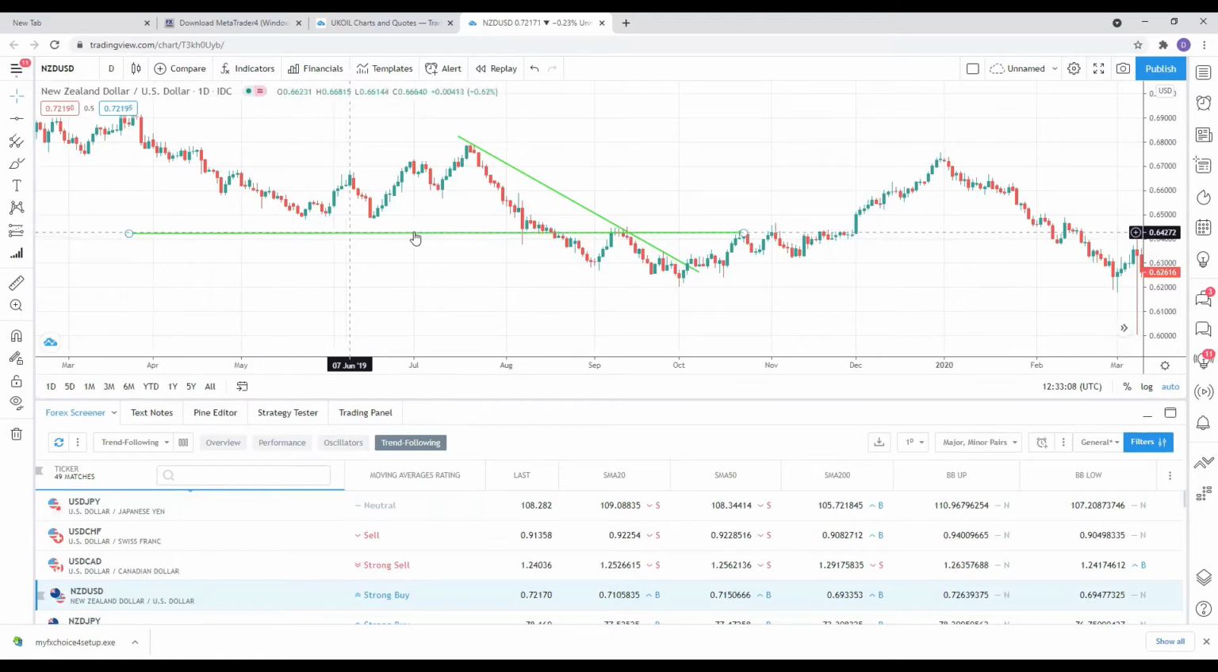This area was a potential area of support that is now acting as resistance. It acts as resistance. After the downtrend here, what is the asset doing? Well, we draw a trend line.